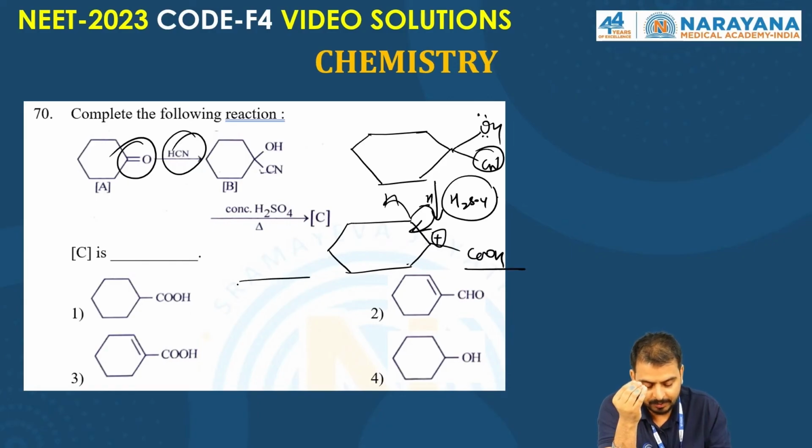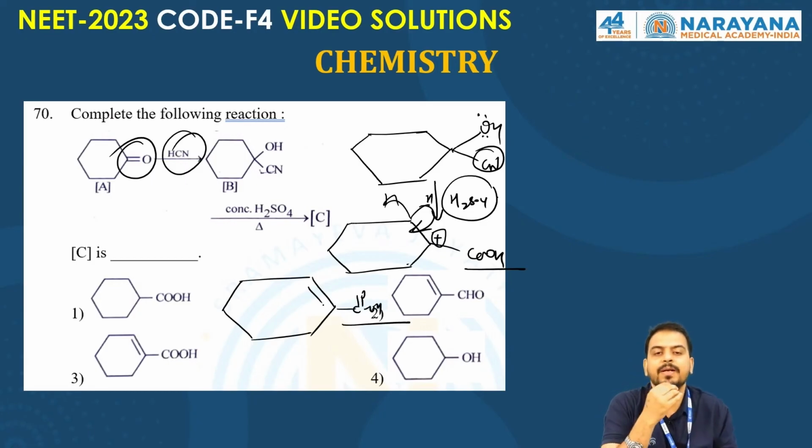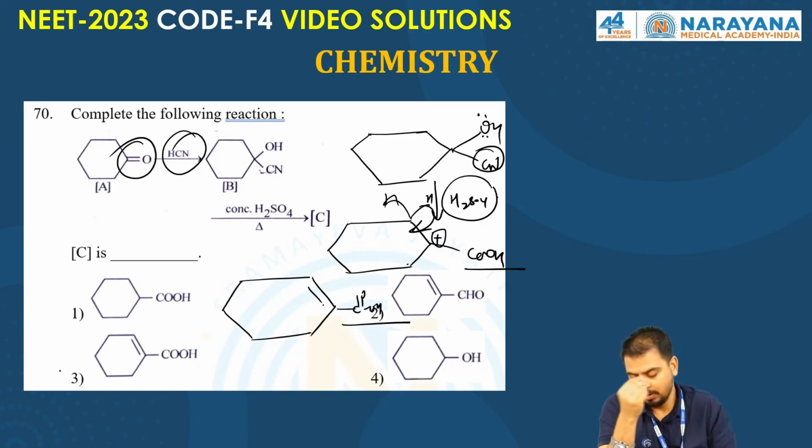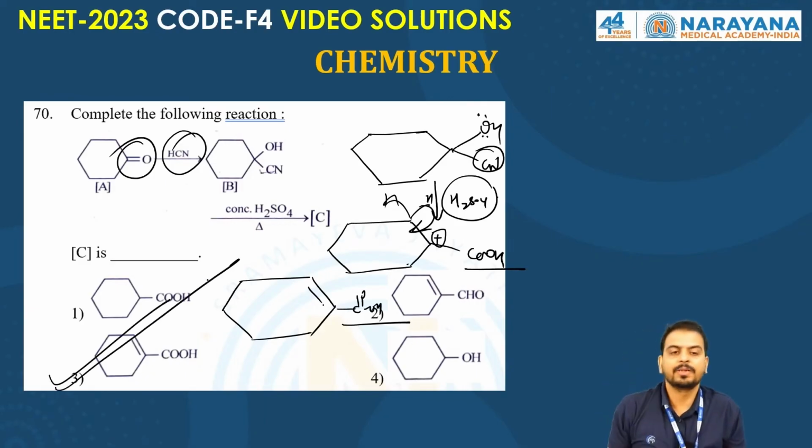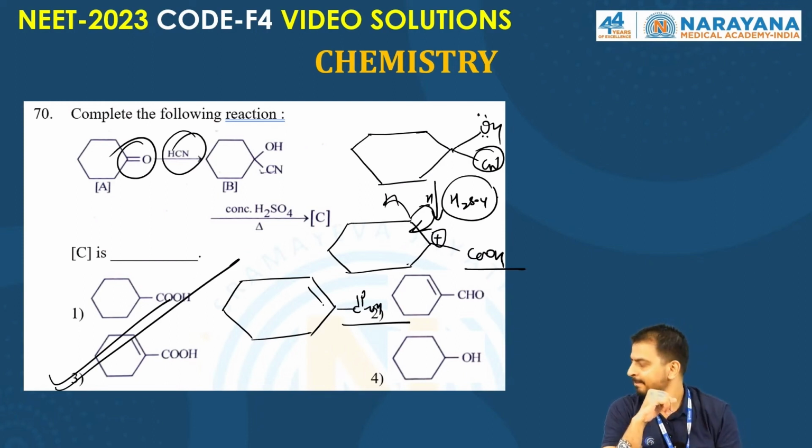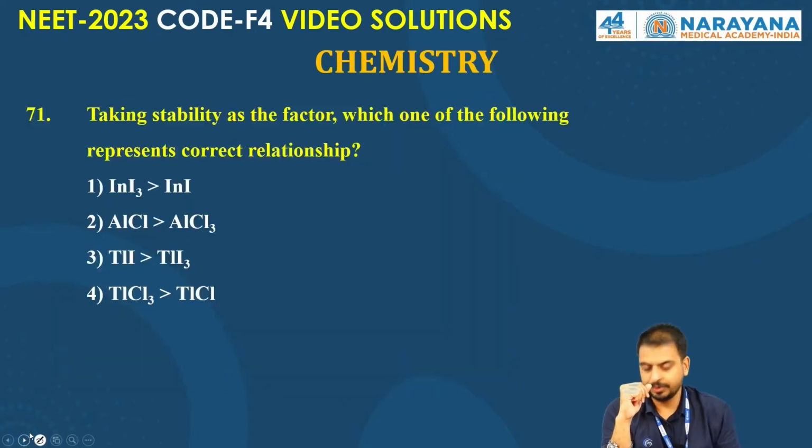So the pi bond comes here at the alpha carbon, and this will be the COOH. So what is the right answer, my dear students? The right answer goes to the third option. I hope it's clear to everyone. Any doubt? I hope it's clear, right? Okay, great. Go to the next question.